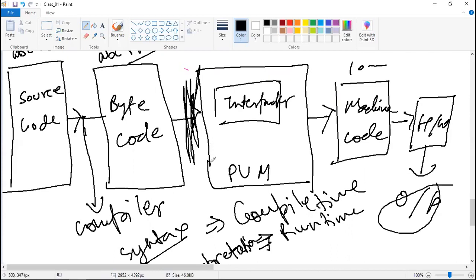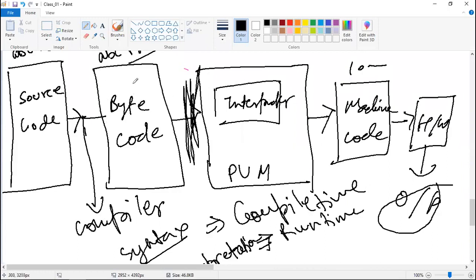Now, what is the difference between compiler and interpreter? The compiler takes the whole source code at once and converts it into the bytecode. What is the interpreter doing? It takes one bytecode instruction at a time and converts it into machine code.